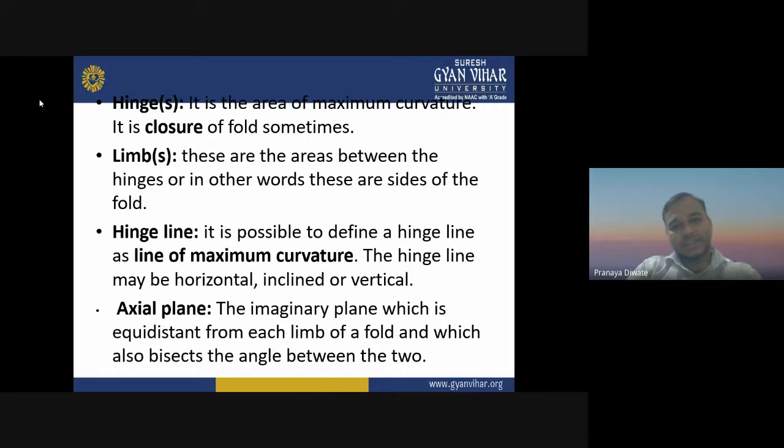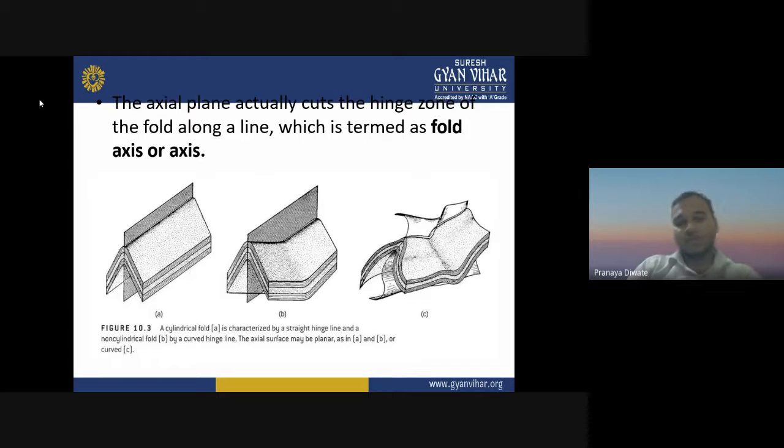A hinge line is a line of maximum curvature. A hinge line may be horizontal, inclined, or vertical. The axial plane is the imaginary plane which is equidistant from each limb of the fold and which also bisects the angle between the two. The axial plane cuts the hinge zone of the fold along a line which is termed the fold axis.